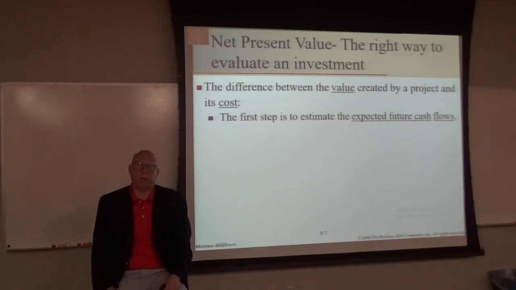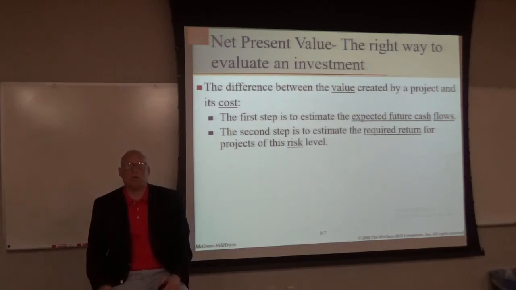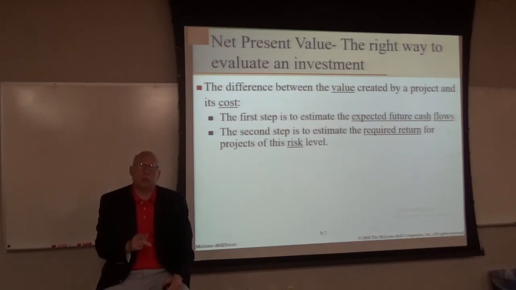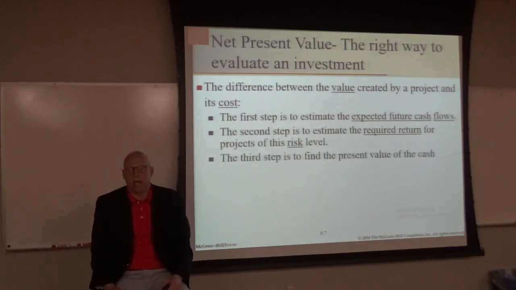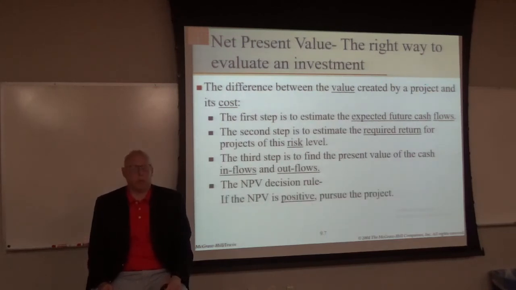Okay, so the first step is to estimate the expected future cash flows. The second step is to estimate the required return for projects of this risk level. So the required return is going to factor in time and it will factor in risk, okay? And the third step is to find the present value of the cash inflows and the present value of the cash outflows. And here is our decision rule. If the net present value is positive, then we pursue the project.